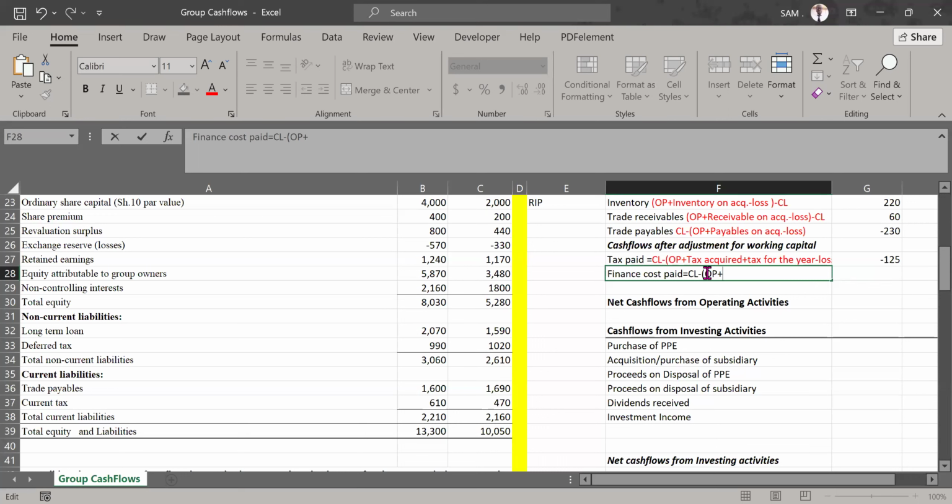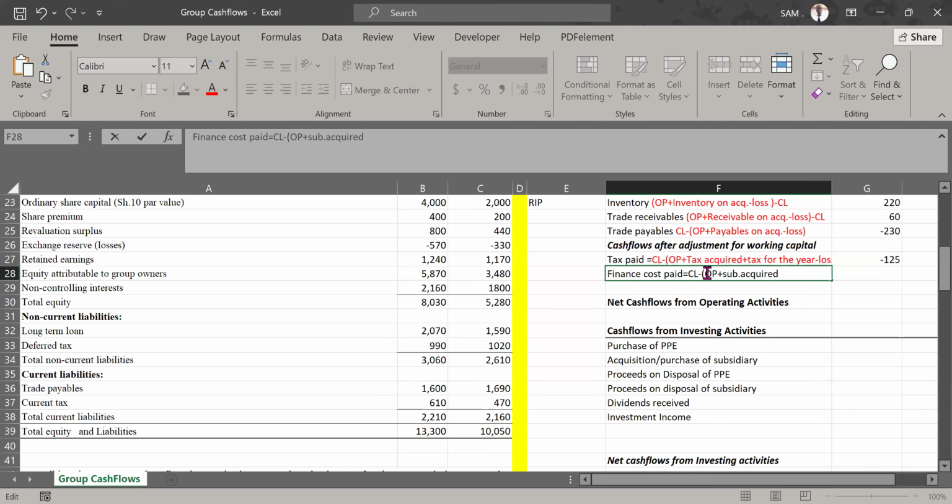We're going to see if there was any finance cost acquired from the subsidiary. So, subsidiary acquired, we're going to add any finance cost as a liability from the subsidiary. I'm just trying to shorten my words, subsidiary acquired, like that. After bringing on board the liability acquired as a finance cost from the subsidiary, we are going ahead.